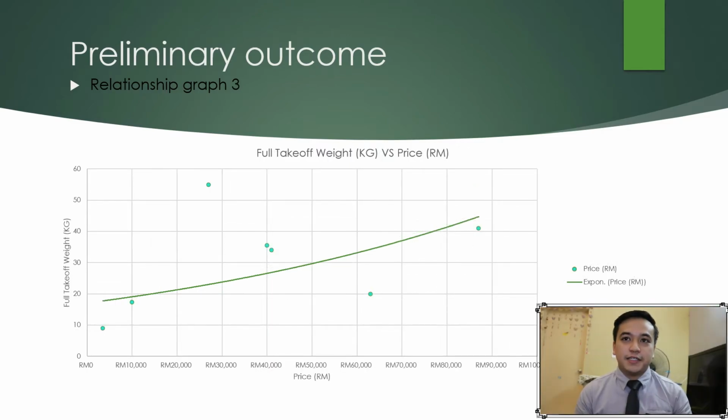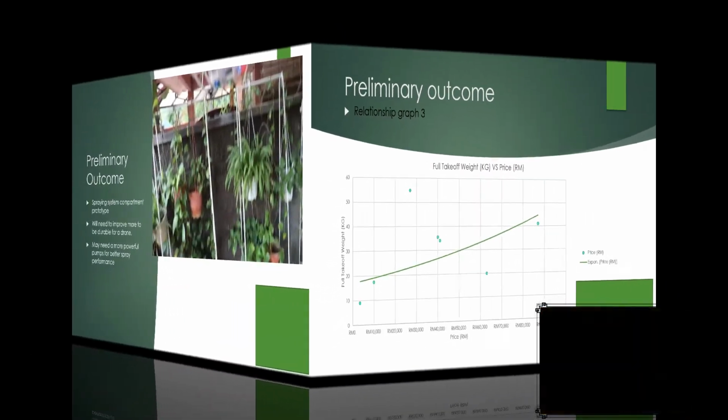The third relationship is between full takeoff weight and the price of the drone. We can see that the more expensive the drone, the bigger the full takeoff weight. Unfortunately, there was not much information regarding the price of a drone. There were only 7 of them. But we can still see that the more expensive the drone, the better the performance.